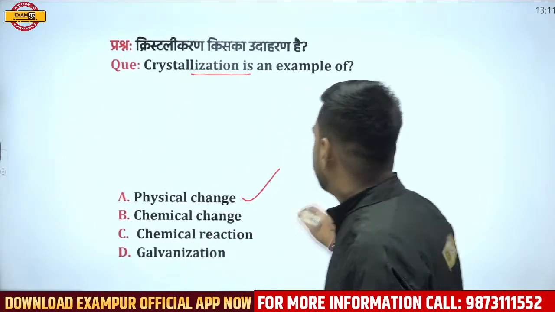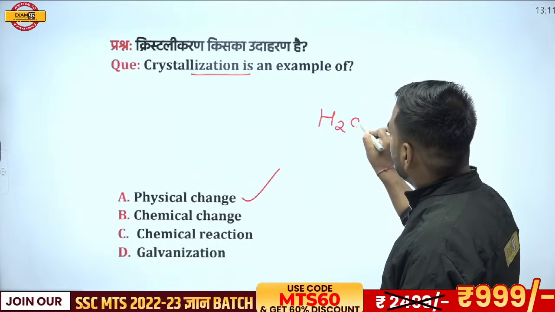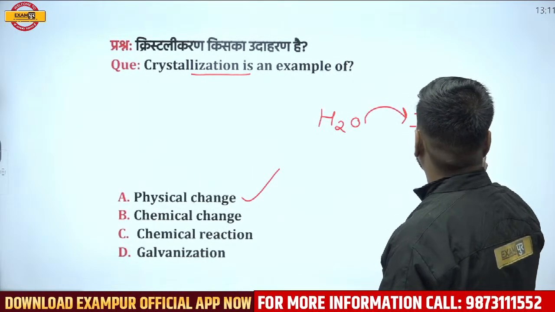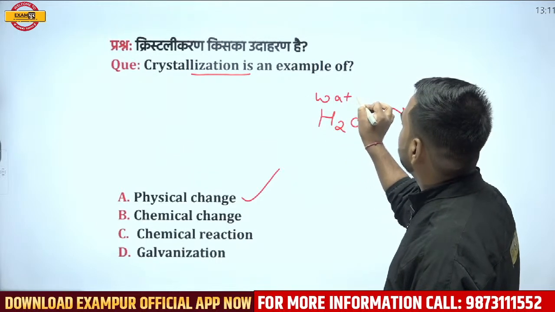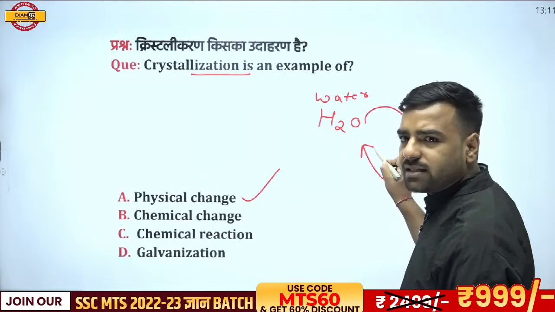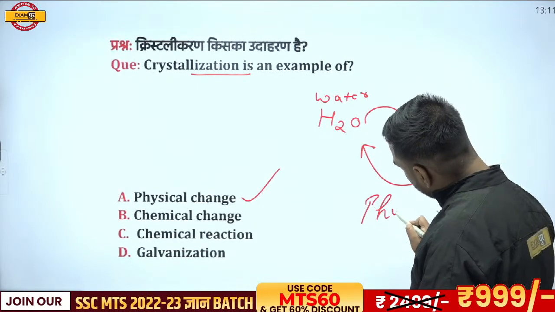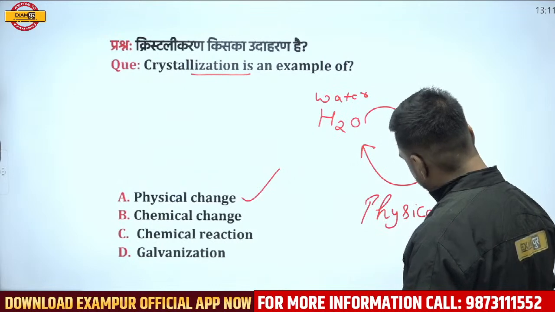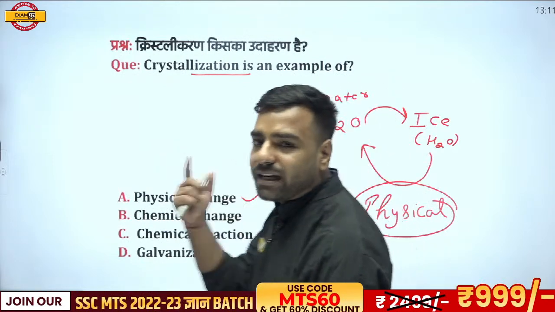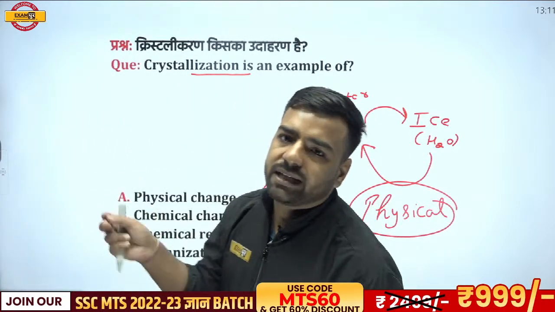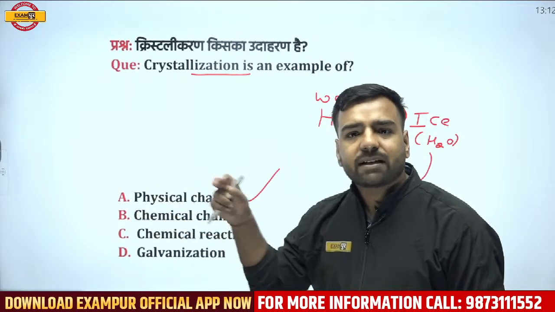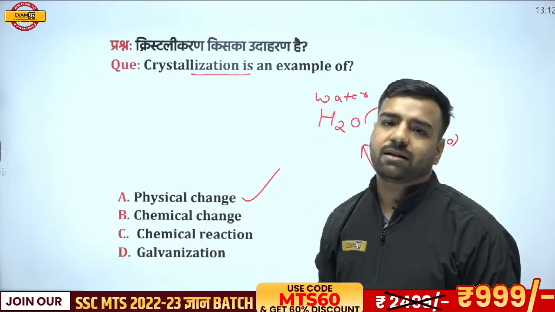For example, water is converted into ice. Obviously, its formula is again H2O. When water was converted into ice, can this ice get back into the same state? Obviously, yes. This is a physical change. But in a chemical change, you cannot get back to the same scenario. For example, if I am burning wood and it is converted into ash, can ash come back as wood? No, that would be a chemical change.